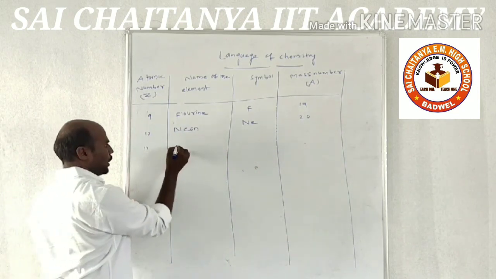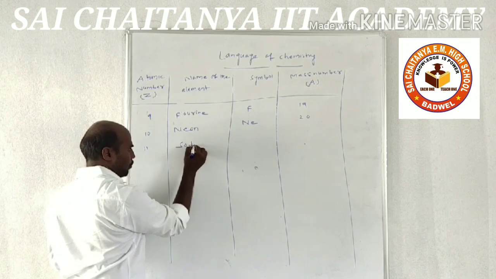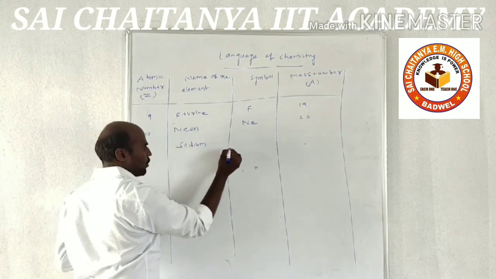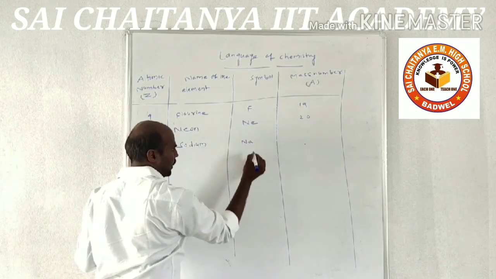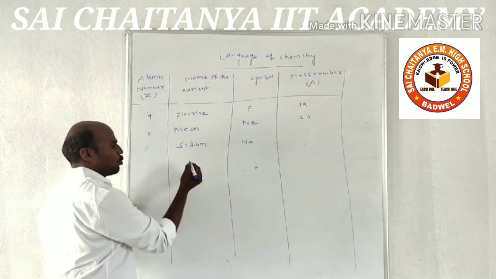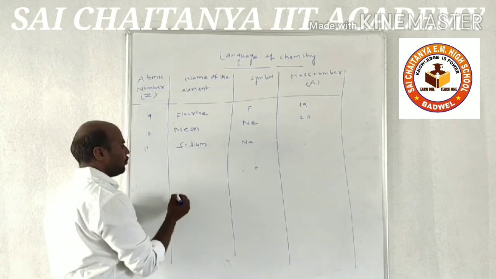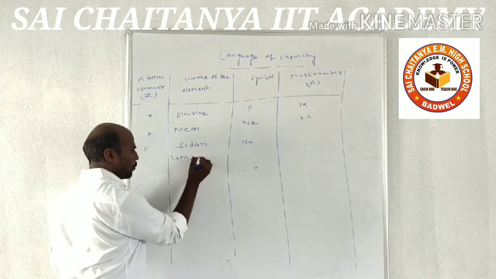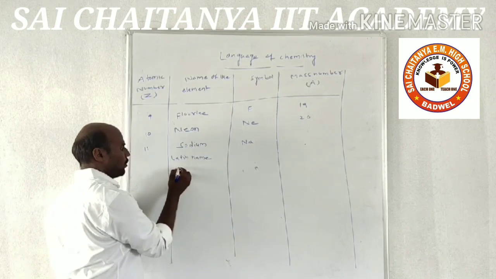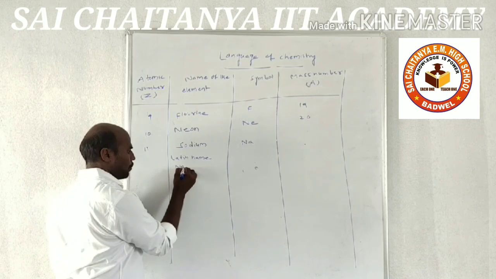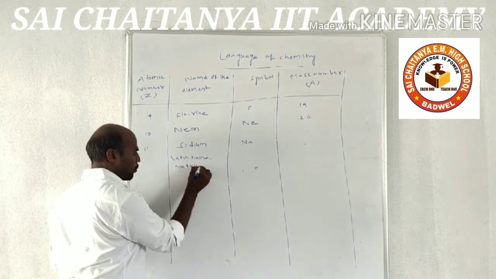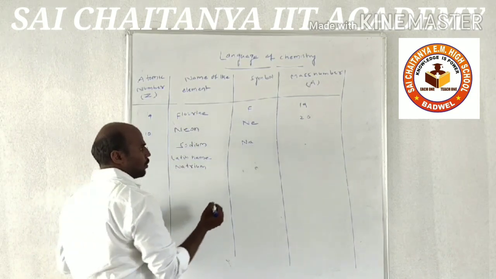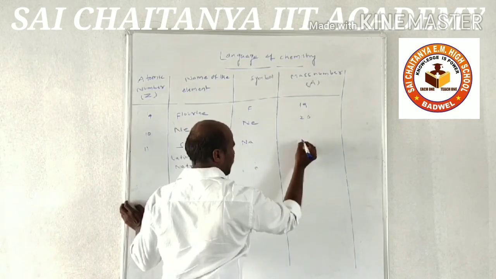And 11, sodium, symbol is Na. The Latin name of sodium is natrium. So the mass number is 23.